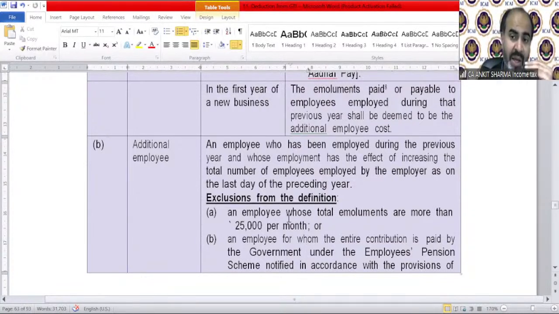So the following employees cannot be part of this deduction amount. Exclusion: an employee whose total emoluments are more than 25,000 per month. So if any employee is getting total value more than 25,000 per month, then that is out of the definition of additional employee. So his payment cannot be considered for the purpose of this section.